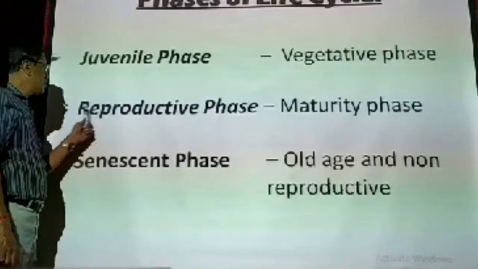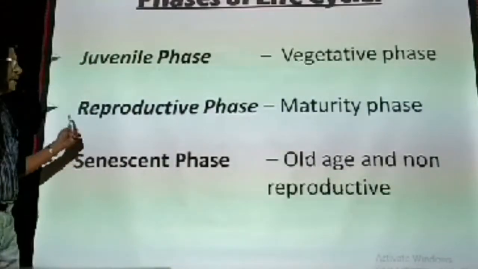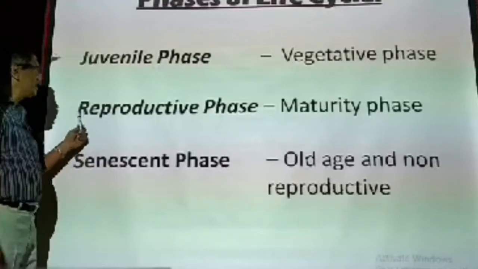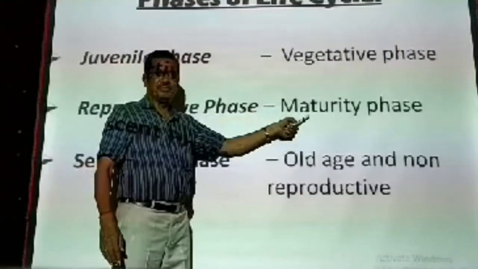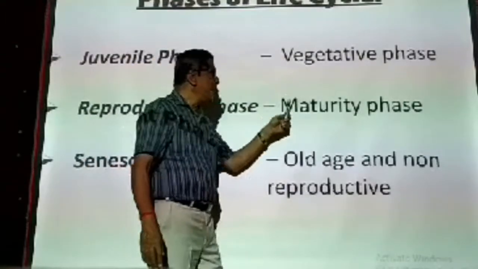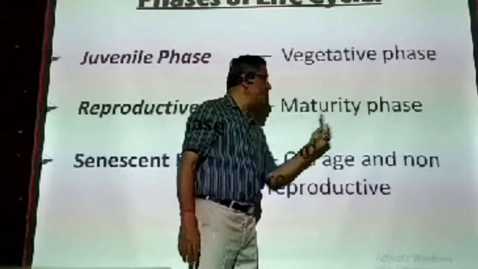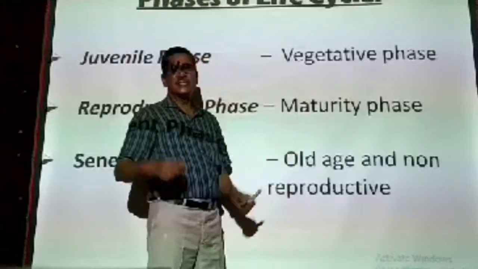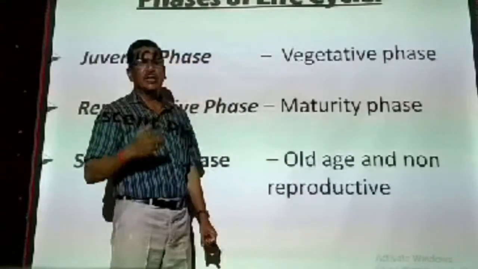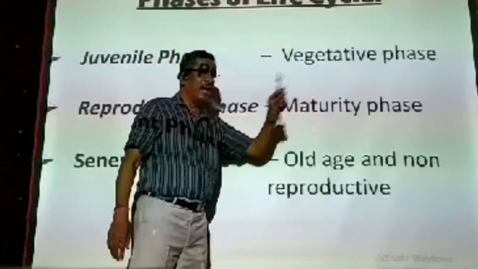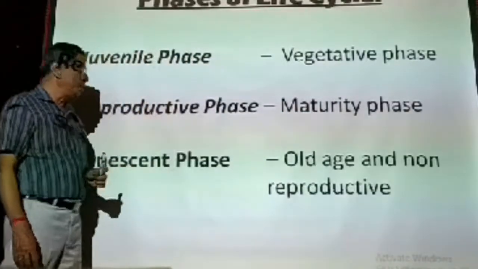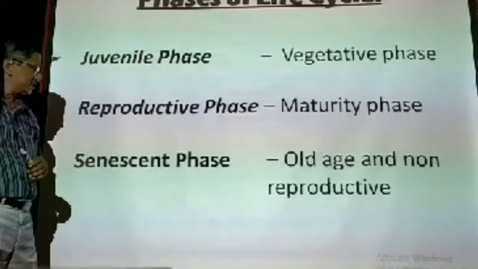The second phase is called the reproductive phase, reproductive stage. That means at that time the individual is attaining maturity, sexually mature, and after that we can say maturity phase. During this maturity phase, the organism is getting the capacity of reproduction. The organisms are having the ability to reproduce. That is called the reproductive phase.